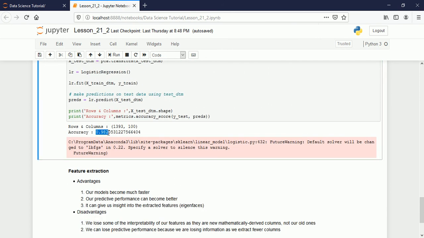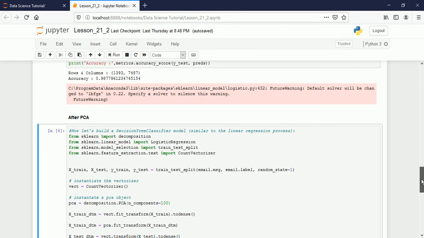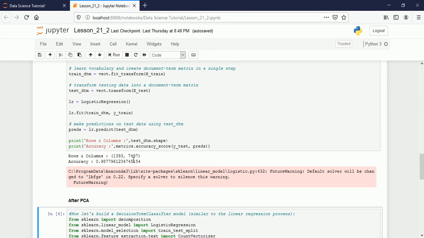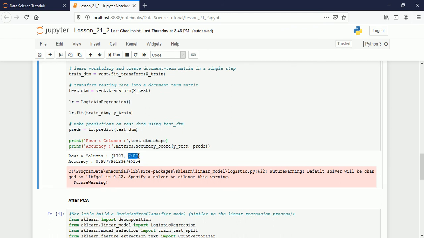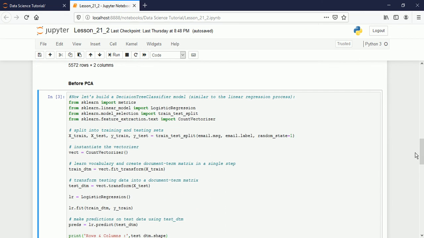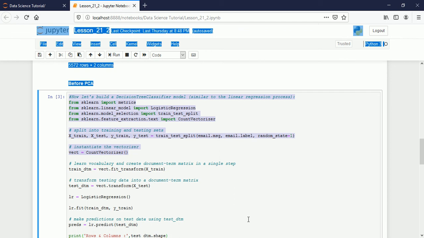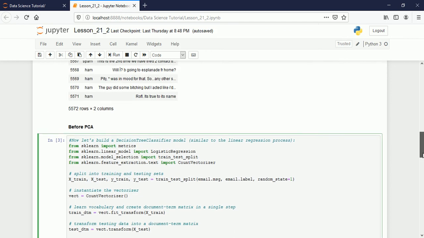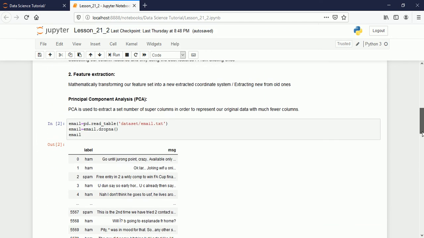But this model is so much faster compared to the other model, because the number of rows is the same, but the number of columns, you see, 7000 columns are there. So here we have the curse of dimensionality, with so many dimensions, and the speed of the model is reduced.